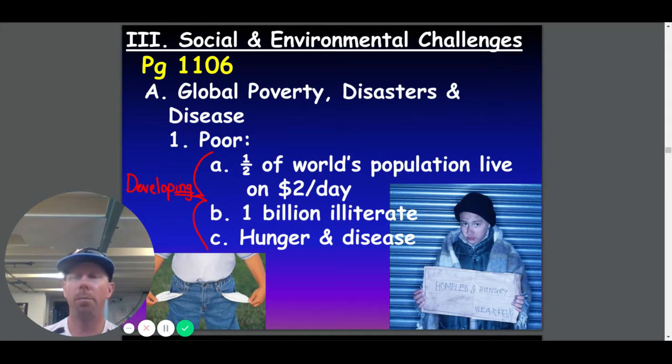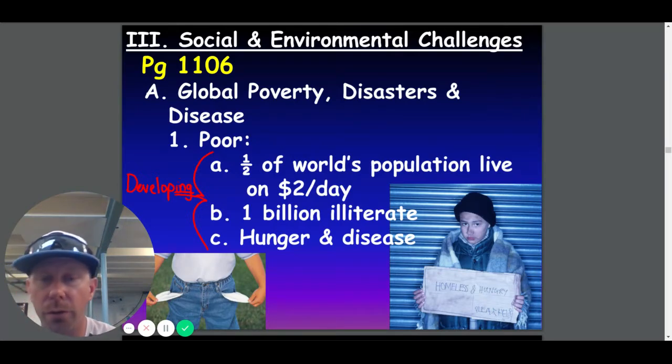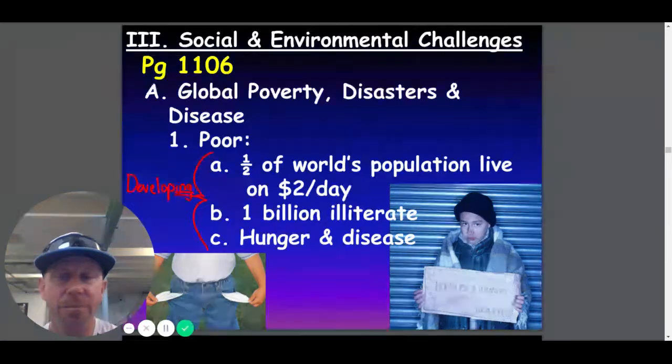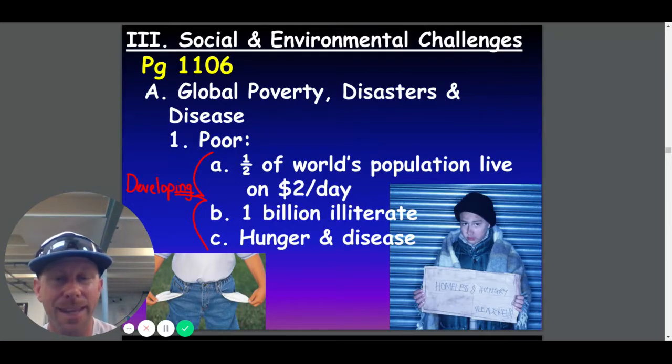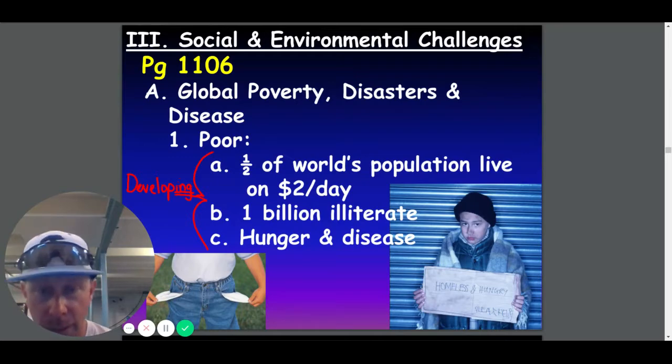So part 3 here, social environmental challenges in the world today. We see global poverty, disasters, and disease. The poor in the world make up a half or more of the world's population, and they live on about $2 a day. So we're looking at the poor of the world, not like the poor of the United States. The poor of the world live on $2 a day. So that's a really, really crazy number to think about.